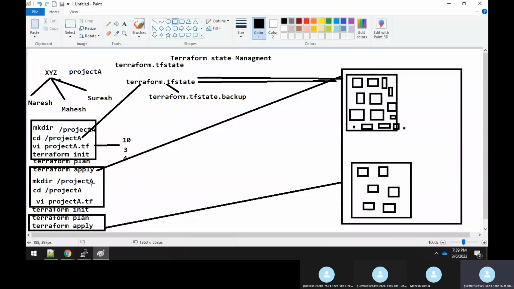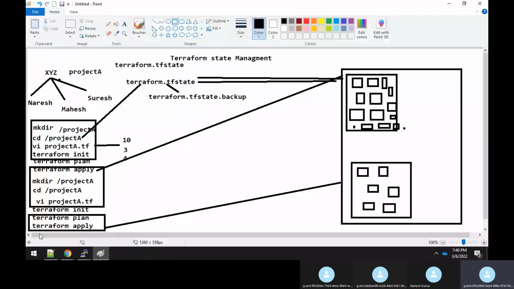Do you agree with me, sir? That means that under this project A, he should place this file as well as this file, correct? And then he should start working on it. So when there is a terraform.tfstate file given by Naresh to Mahesh, and Mahesh is changing the project A.tf, when he applies it, it's going to check whether the terraform.tfstate file is there.